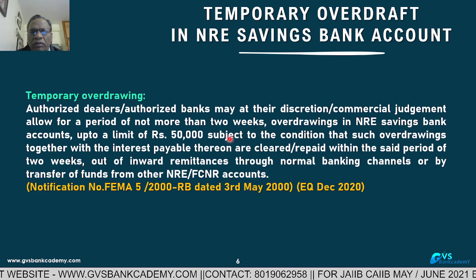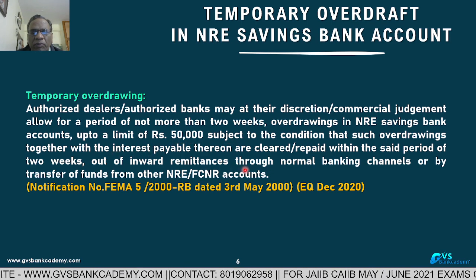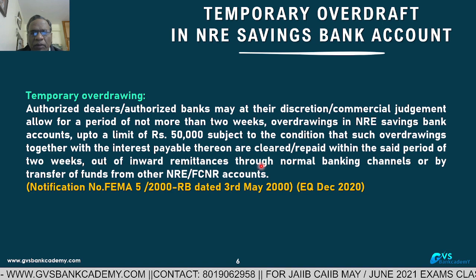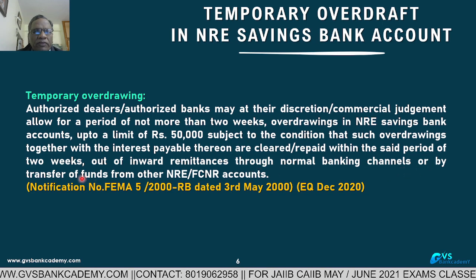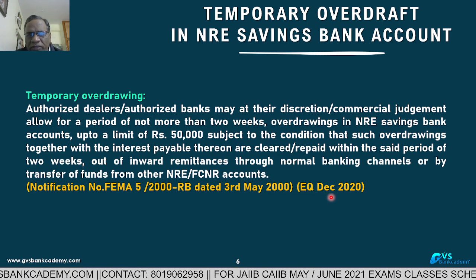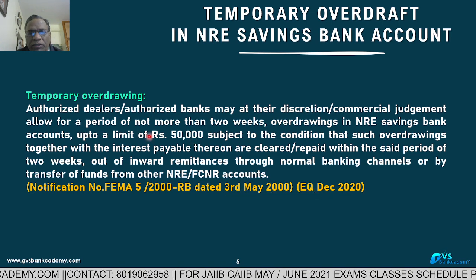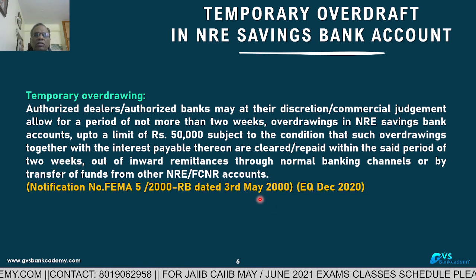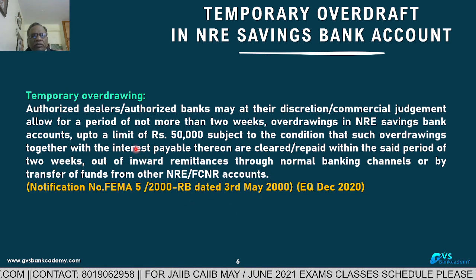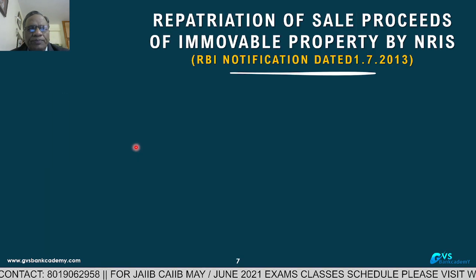Within 2 weeks, the party has to pay the 50,000 plus interest from remittances from abroad, or by transfer of funds from other NRE or FCNR accounts. My request to all: please see the circular is from 2000 and the examination was in 2020, which means they asked a question from an old circular. So the participants have to read this clearly.